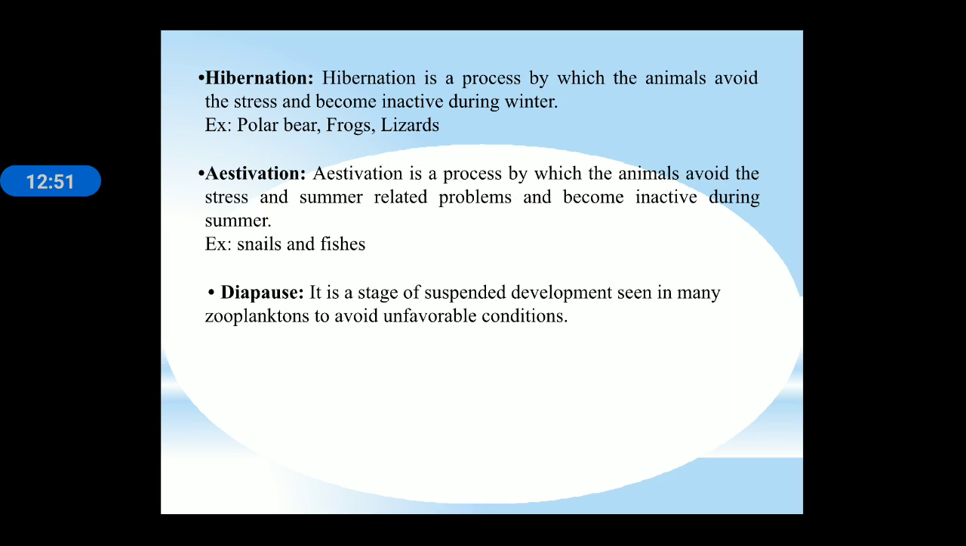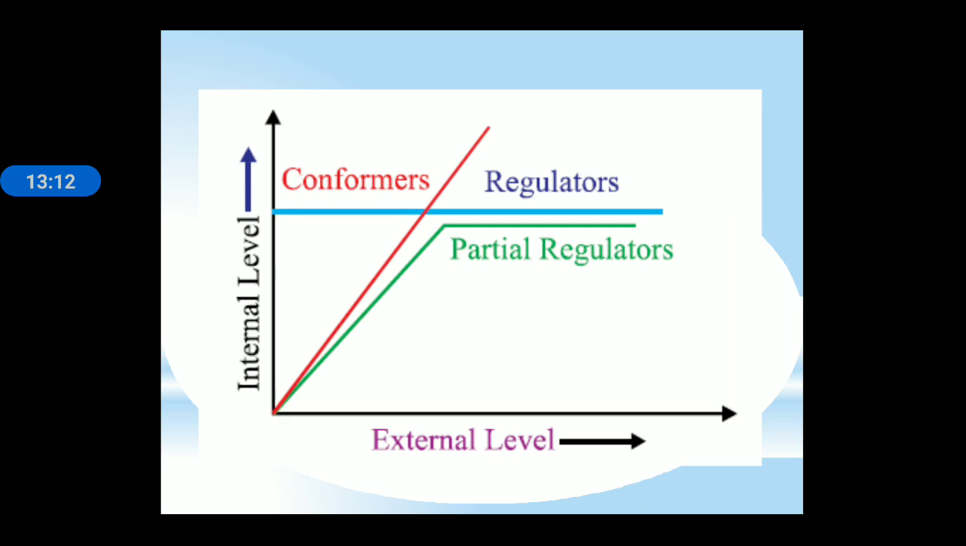Hibernation is a process by which the animal avoids the stress and becomes inactive during winter, like the polar bear. Estivation is a process by which an animal avoids the stress and the summer-related problems and becomes inactive during the summer, for example snail and fishes. And diapause is the stage of suspended development seen in many zooplanktons to avoid unfavorable conditions.